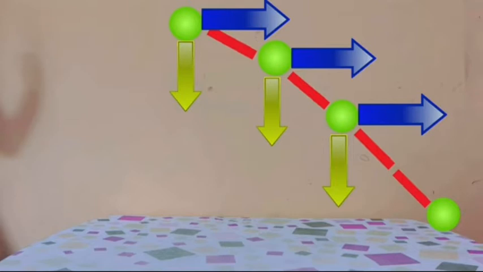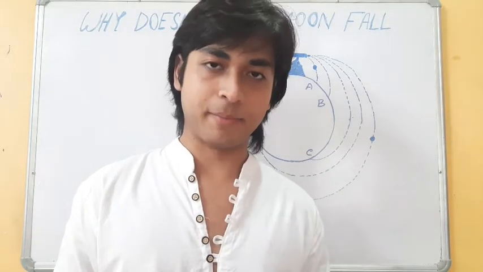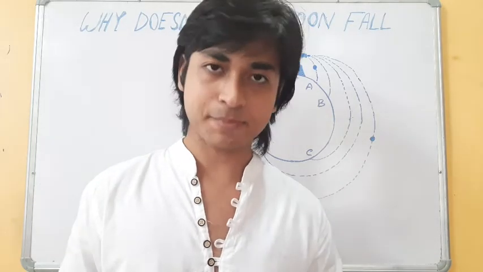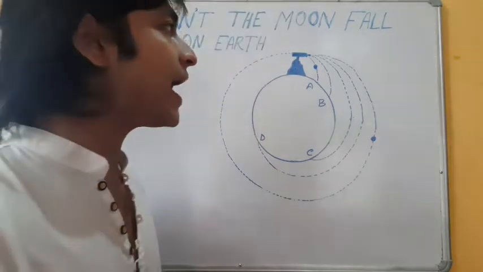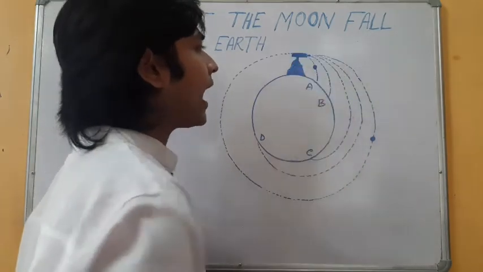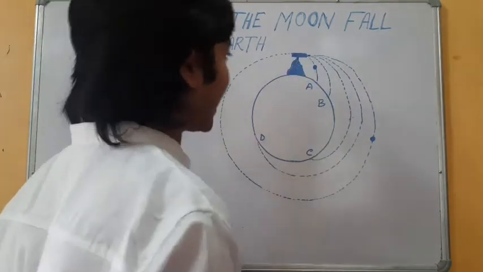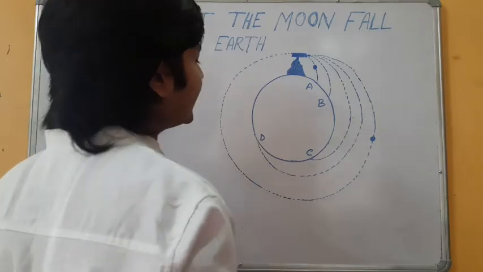velocity given to it. Newton did a similar thought experiment as we saw in the previous experiment, but he imagined firing a cannonball from the top of a very high mountain, about 10,000 kilometers high. And why did he do that?